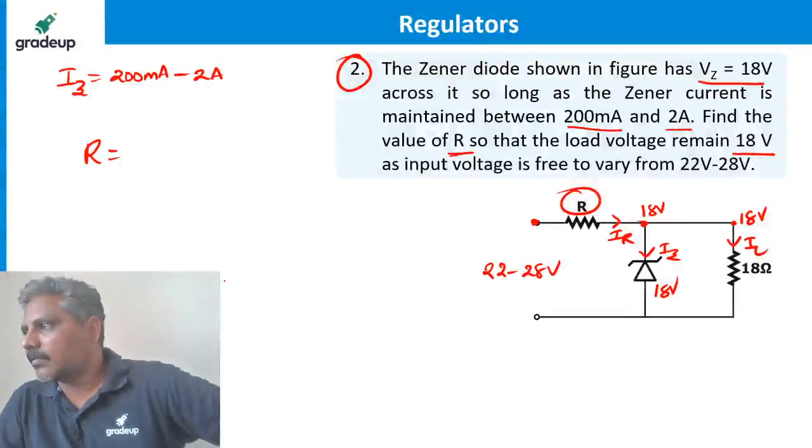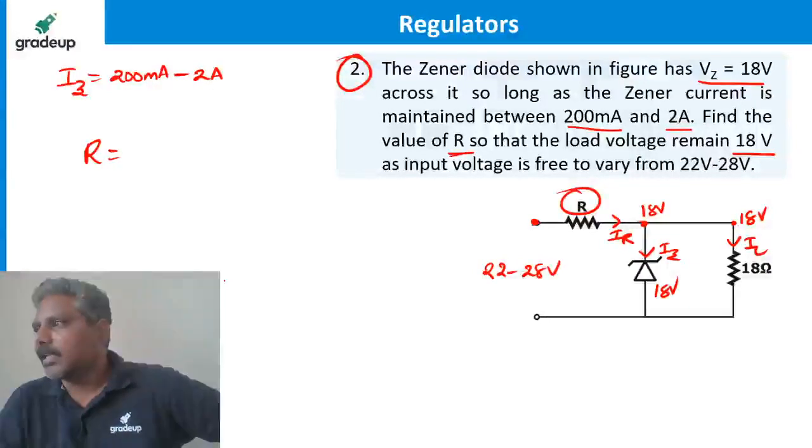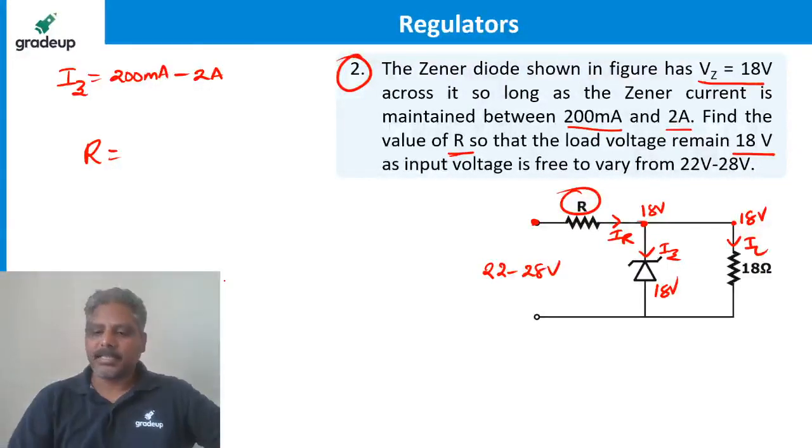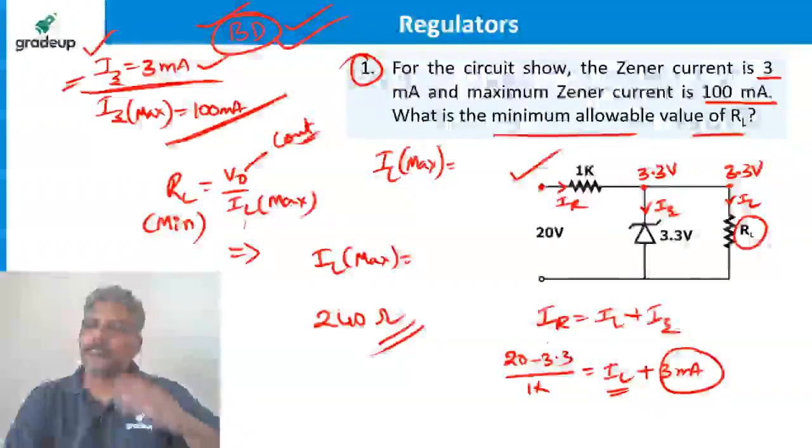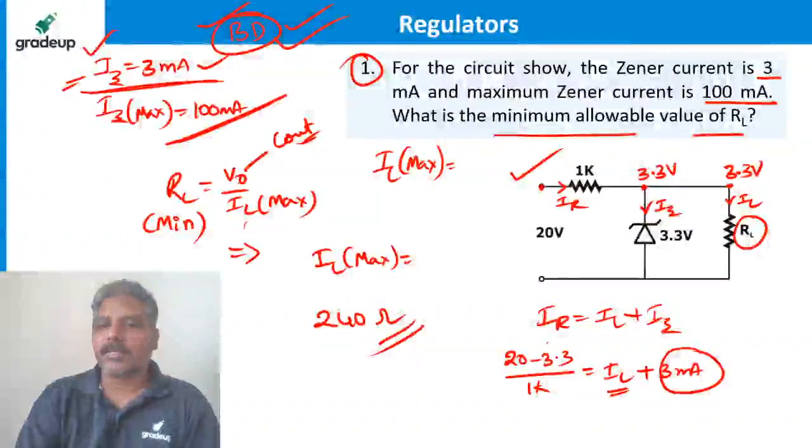So what is the significance of 100 milliampere in the last question? Can we take 100 milliampere instead of 3 milliampere? Dinesh, no. This tells you that this is the maximum current possible through the Zener, right?